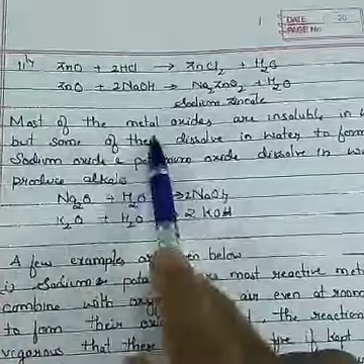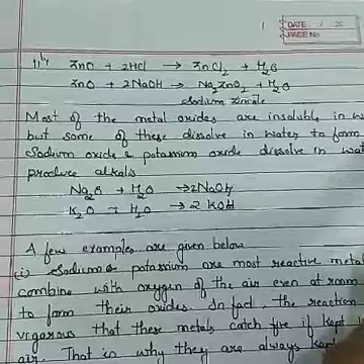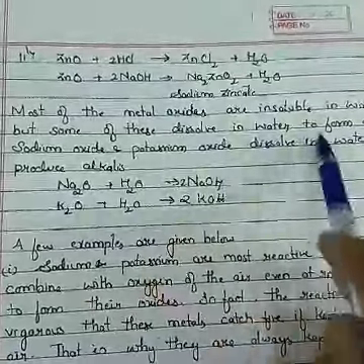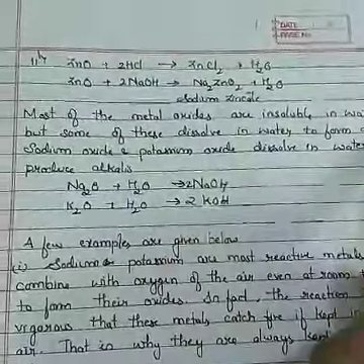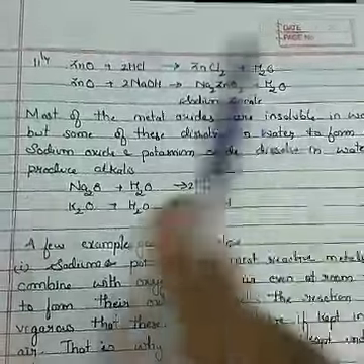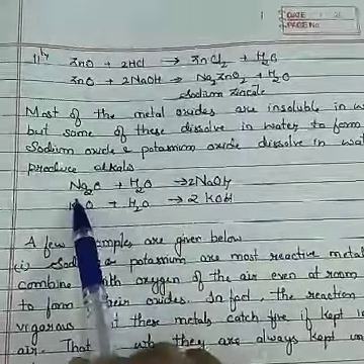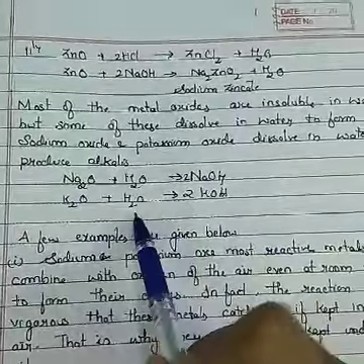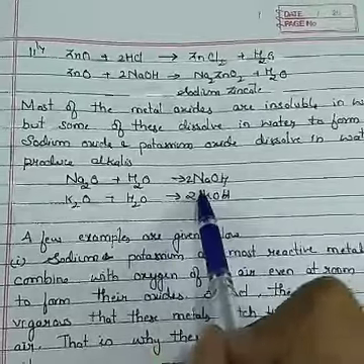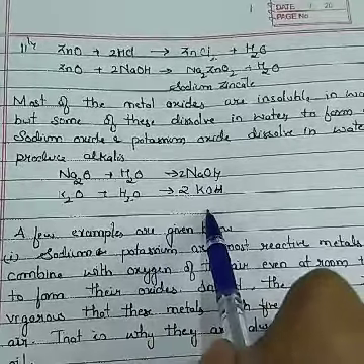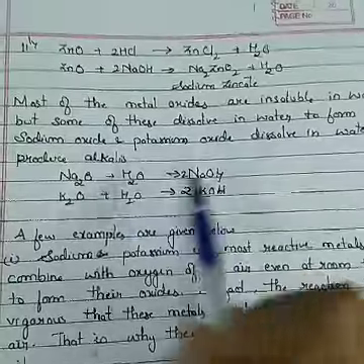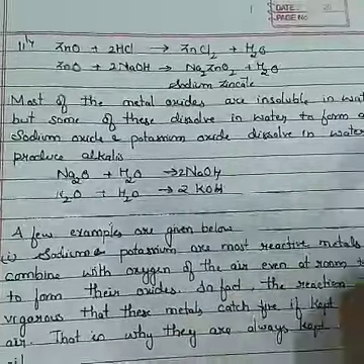Okay, most of the metal oxides are insoluble in water, but some of these dissolve in the water to form alkalis. This also we have done in chapter 2. The same reactions only we are repeating. So when sodium oxide, potassium oxide, is dissolved into the water, it forms sodium hydroxide and potassium hydroxide. Okay, so they form alkalis.